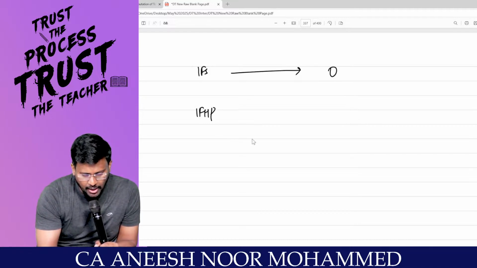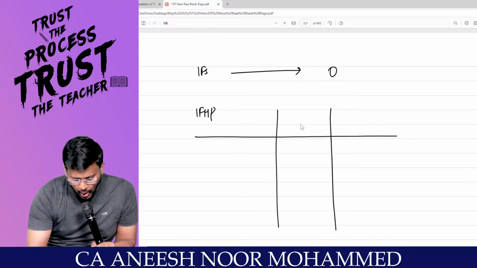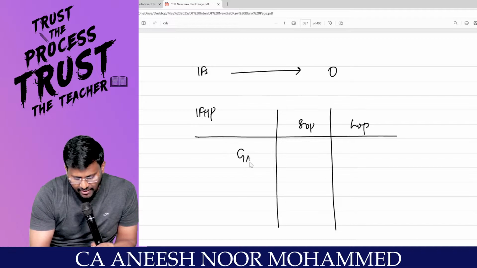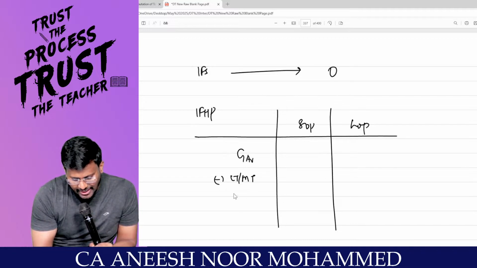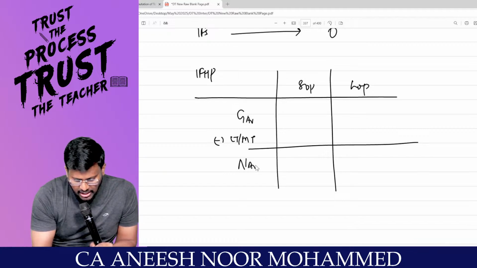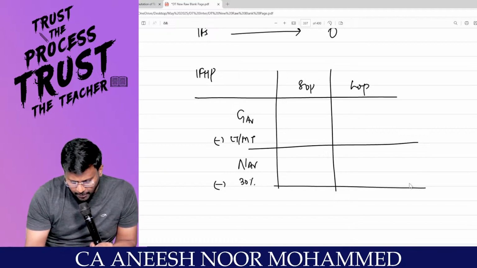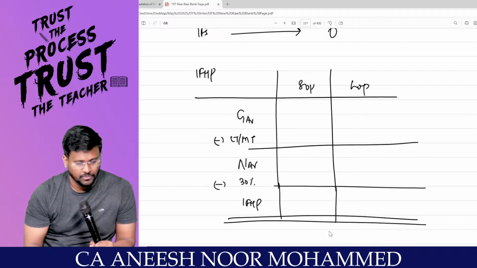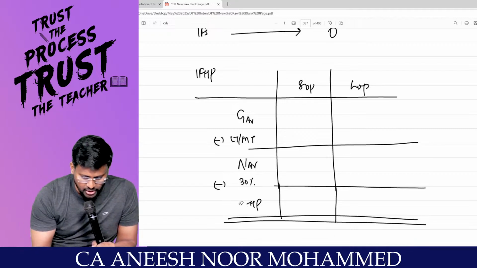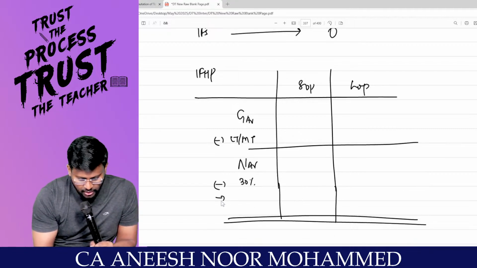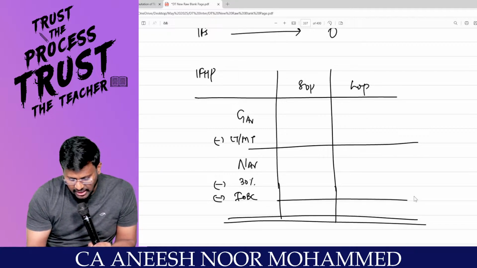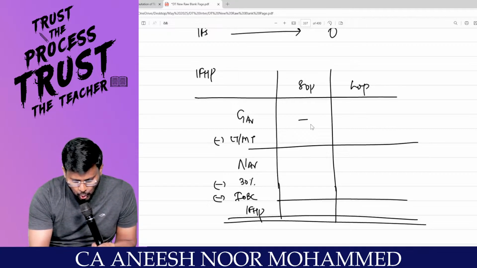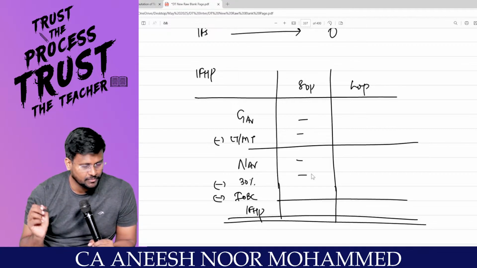Then income from what? House property. Sir, I am having two houses. One is soap, other is lope. Correct? Sir, I will take gross annual value less municipal taxes paid by the owner. I will get the answer as NAV. Then 30% of net annual value. I will get the answer as income from house property. Less interest on borrowed capital, sir, I will get the answer as income from house property. This is the story, my dear lovable students.